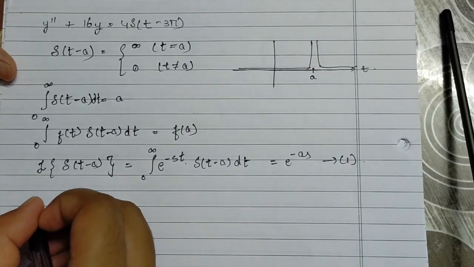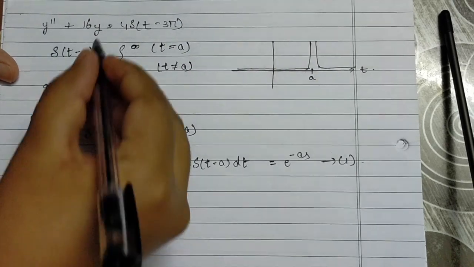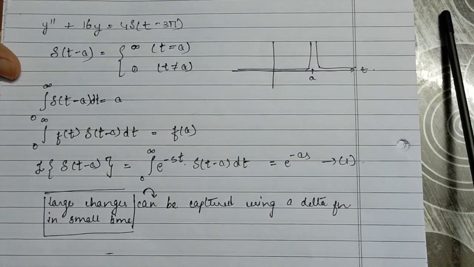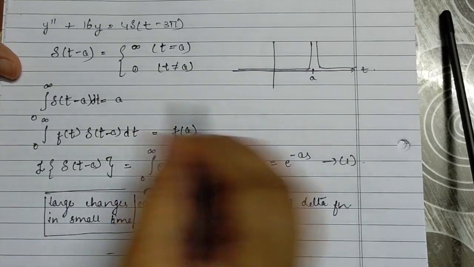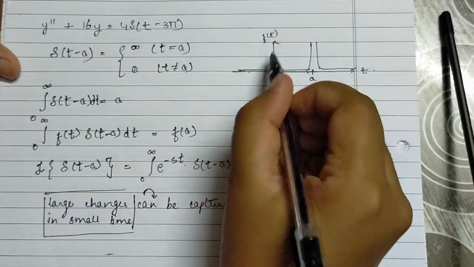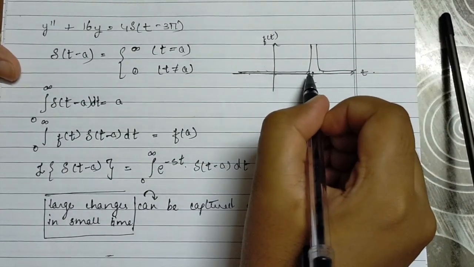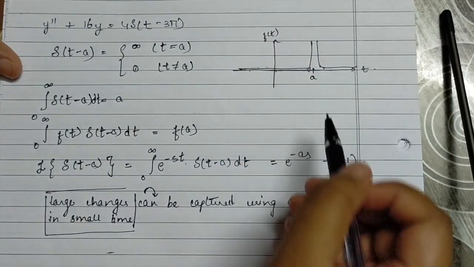The question asks us the significance of the delta function in this ODE. What's very unique about the delta function is that large changes can be captured in a small amount of time. That is, until a, the function has remained 0, but suddenly with a very small change in t, we see the function going to infinity. And the delta function is the only function which can capture changes like that. Which is why it plays a very major role in capturing real-time phenomena like our mass spring system in this question. This is the equilibrium position.